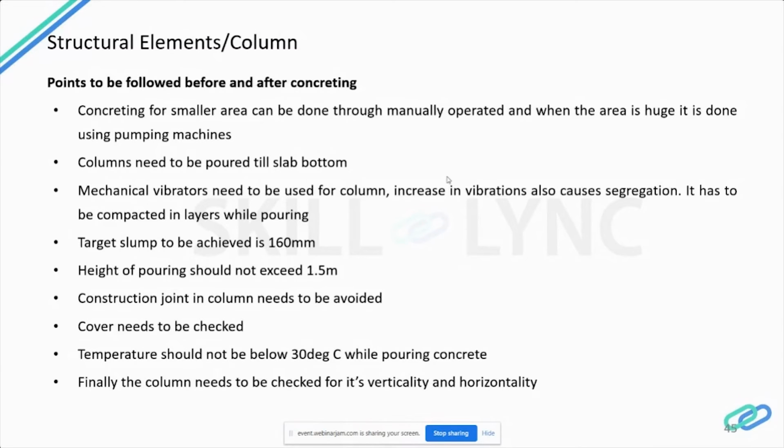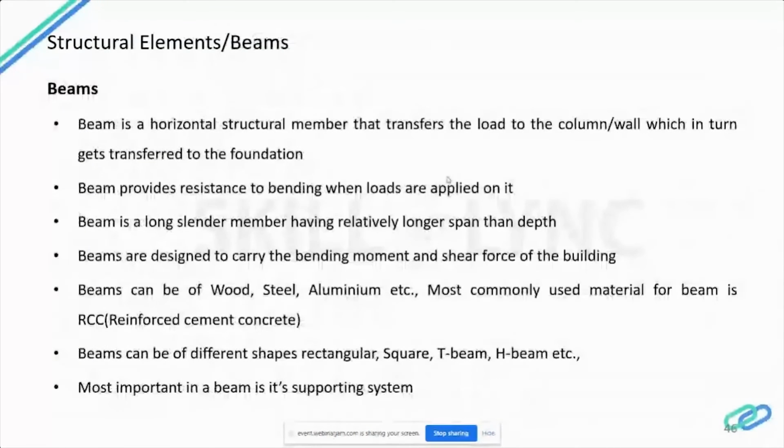So the final thing is the column needs to be checked for verticality, and horizontal dimension needs to be checked. So this is the end of column details. We have seen types of column, formwork, reinforcement in column, and concreting of column. Now we are going on with beams.